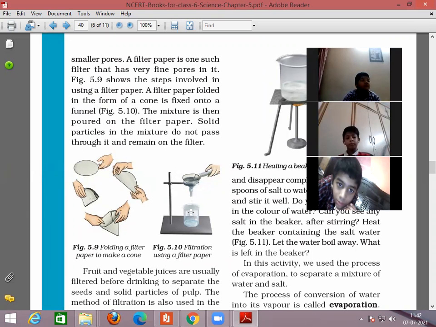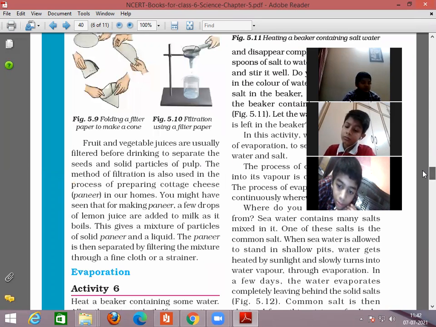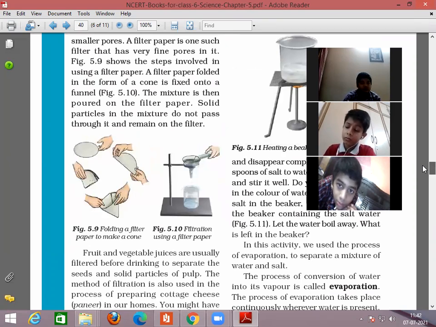The pure water gets collected in the beaker under it, and the dirt particles, the sand particles or the mud remain on the filter paper. So this is the process of filtration, how we can separate the mud with the help of a filter.